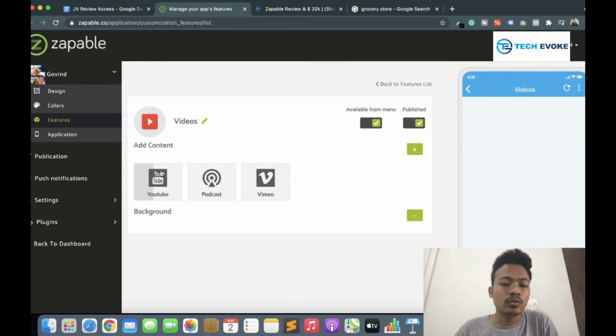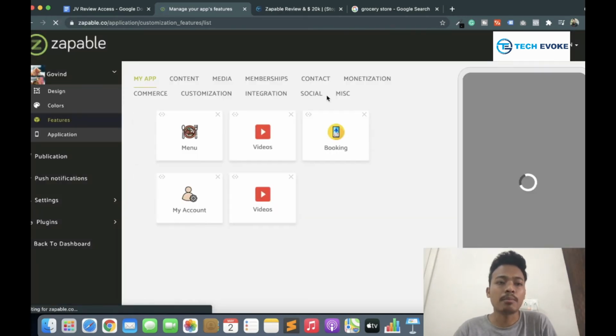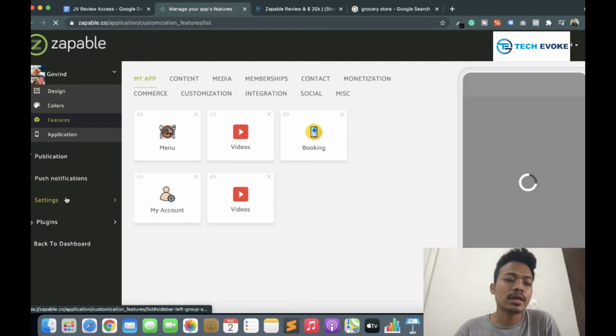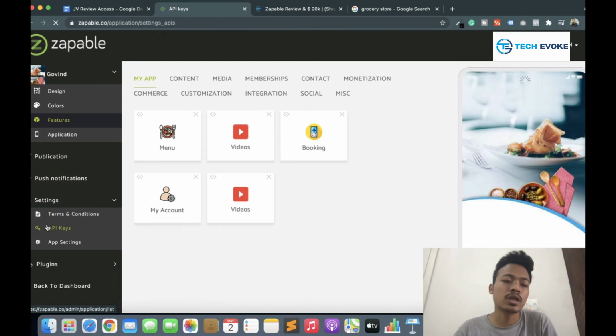To use content from these platforms, you have to integrate your channel. How can you integrate? If I click on YouTube, it says a YouTube API key is required. How can you add your API? I have to reload this app again. In the settings section you see the menu named API keys.